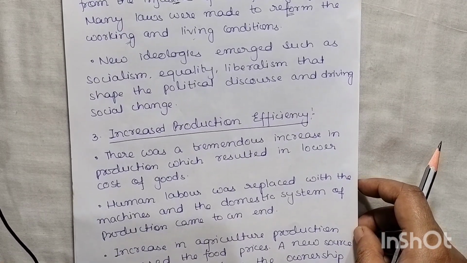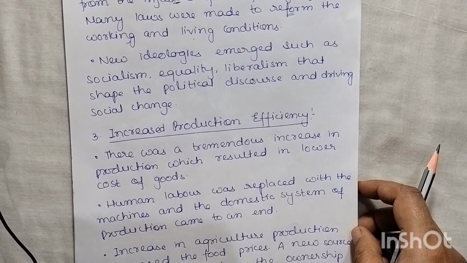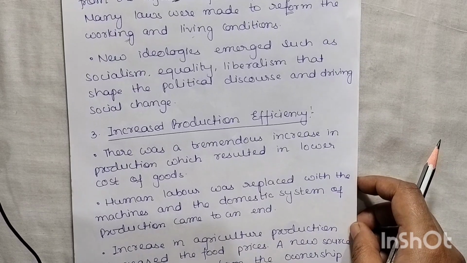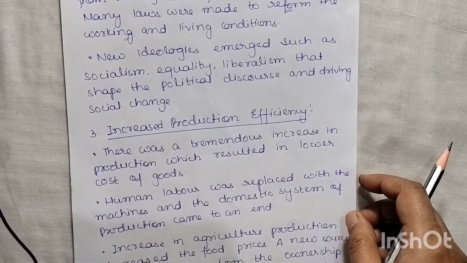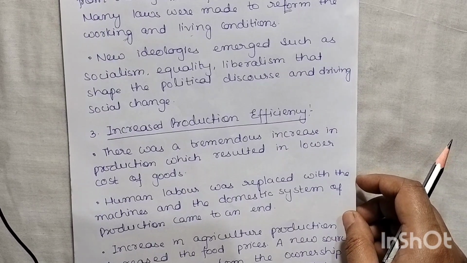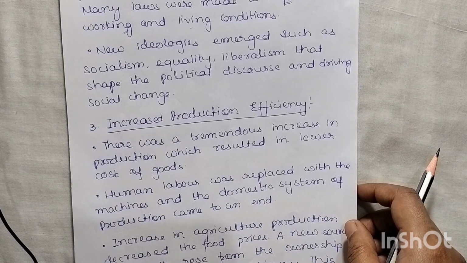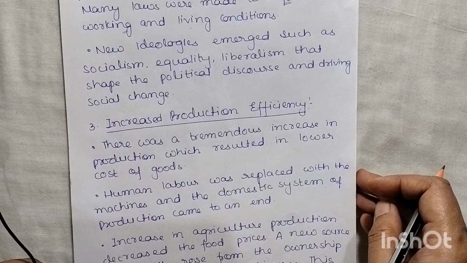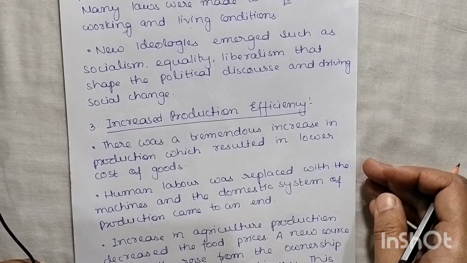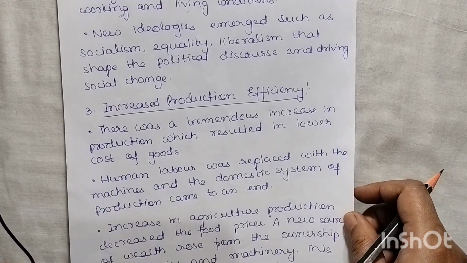Not only this, new ideologies emerged, such as socialism, equality, and liberalism, that shaped the political discourse and drove social change. Apart from it, we have seen some changes in socialism also. Earlier, what happened? The means of production, distribution, and exchange were all under the hand of capitalists, so in the hand of investors. Now, as the new ideologies of equality came, these means of production, exchange of things, manufacturing, and distribution should be owned or regulated by the community. Okay, so that has been done.